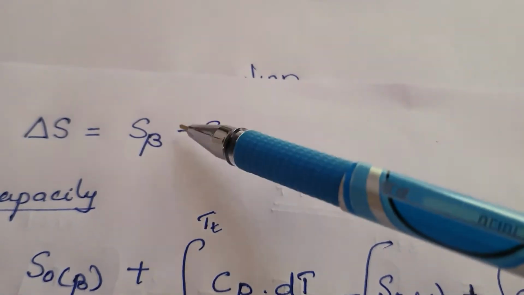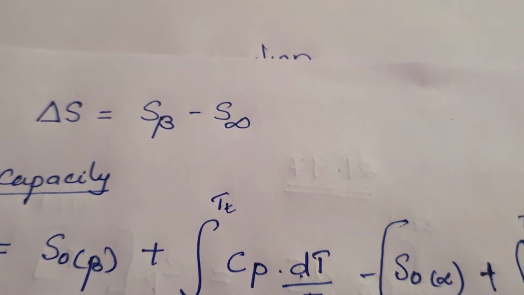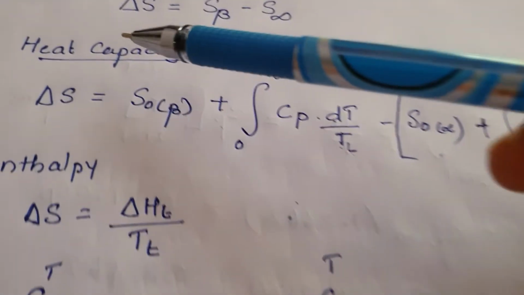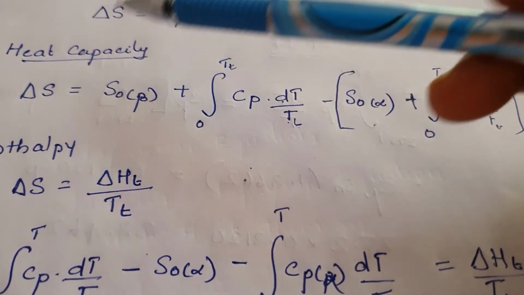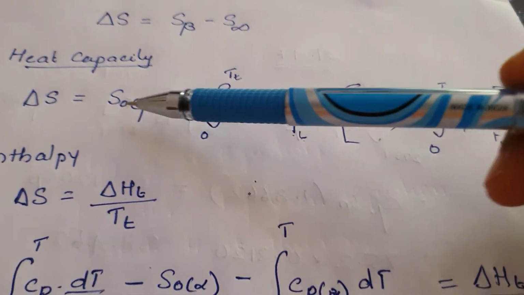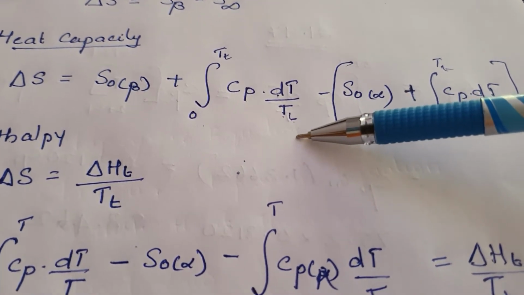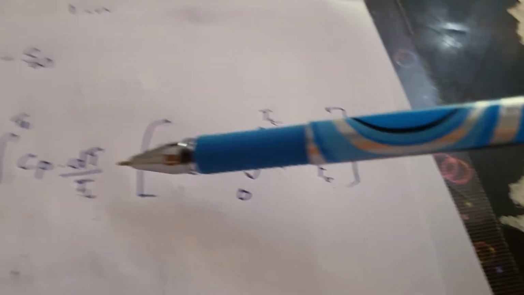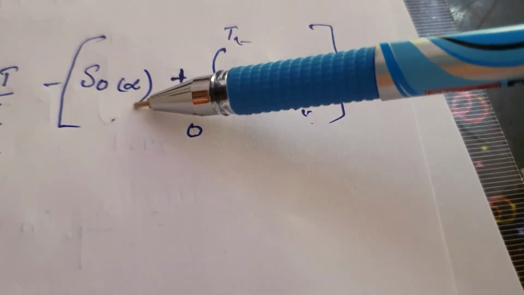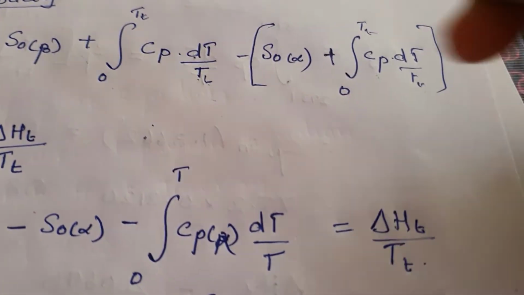Now, in the case of change in enthalpy, we can say that enthalpy of beta minus enthalpy of alpha gives delta S. First, we will consider heat capacity. When you take S beta, we can calculate it as S0 beta plus the integral from 0 to T of Cp dT by T. This is for S beta. Minus, for S alpha, S0 alpha plus the integral from 0 to T of Cp dT by T. So when we do it, we have an expression like that.